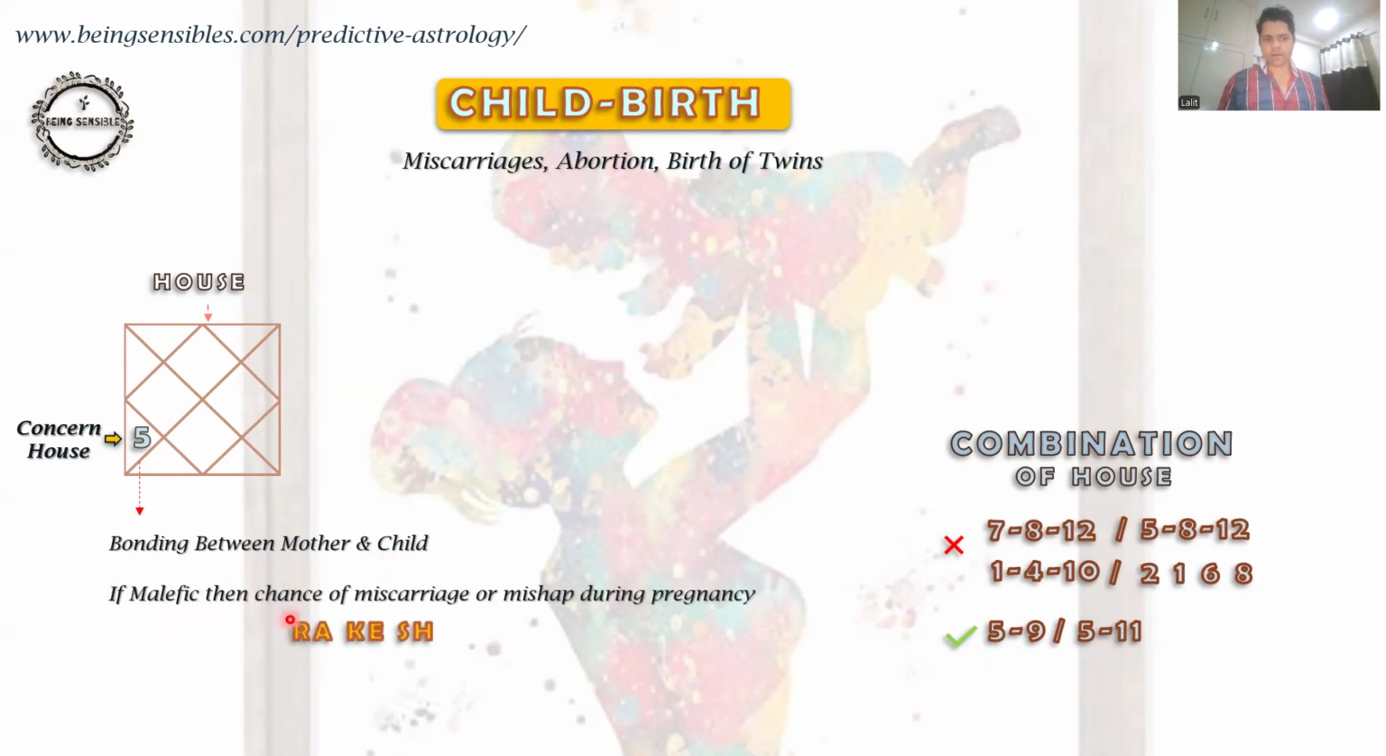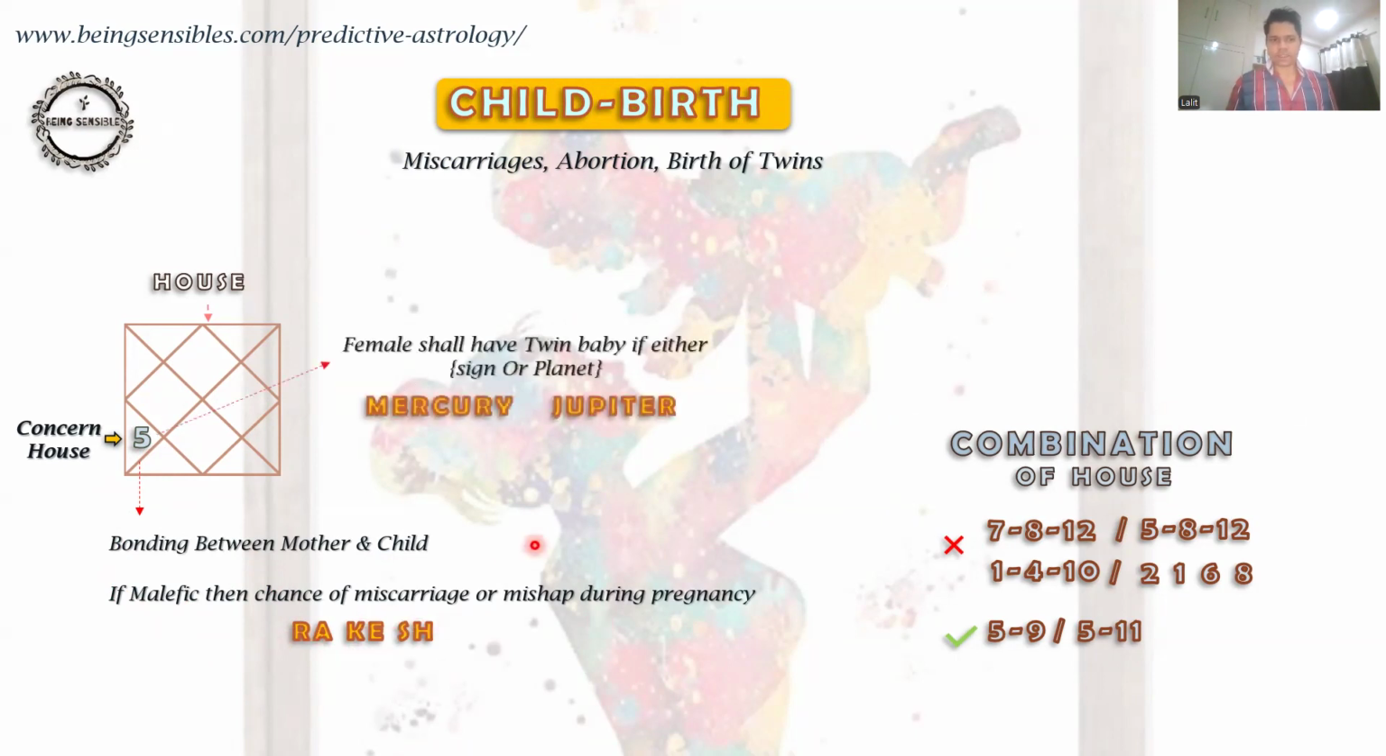If a malefic planet like Rahu, Ketu or Shani is placed in the 5th house in the mother's chart, there is a high probability that she would get a miscarriage or mishap during the pregnancy. Additionally, if a female has Mercury or Jupiter in the 5th house, or even the sign, there are chances of having a twin birth. So these are the combinations which are good and which are not good.